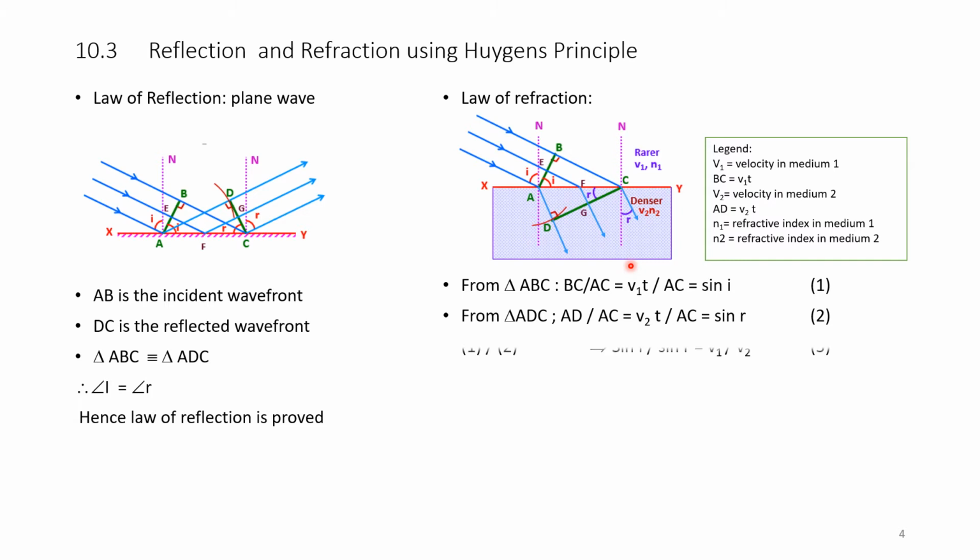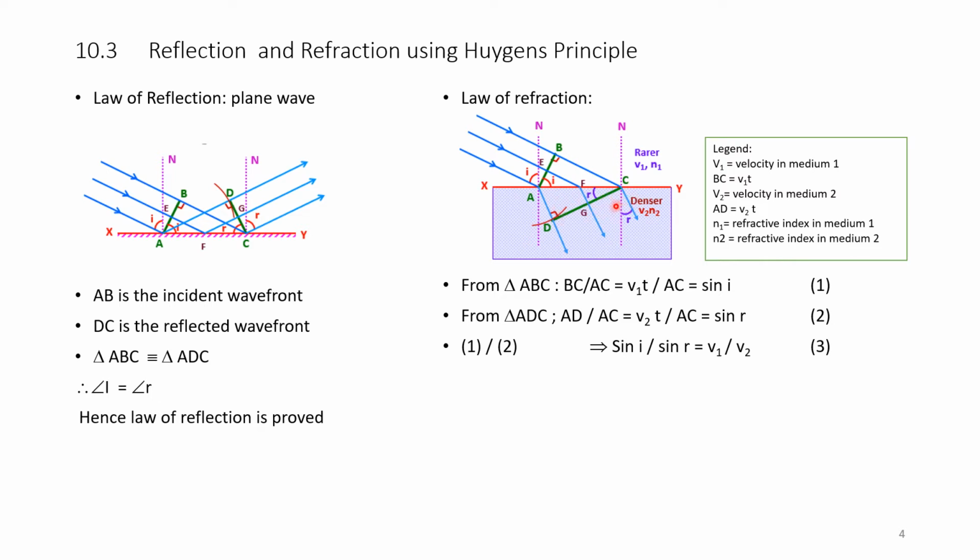Let it be equation 1. From triangle ADC, which is in the denser medium, this is the refracted angle. AD, the opposite side, divided by AC is equal to V2 t divided by AC, because AD is V2 t, the path difference.